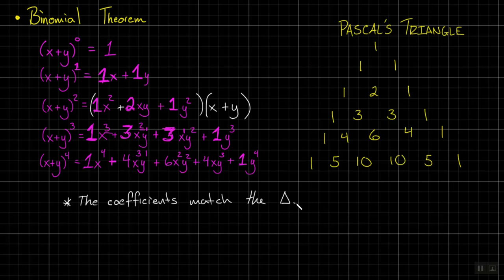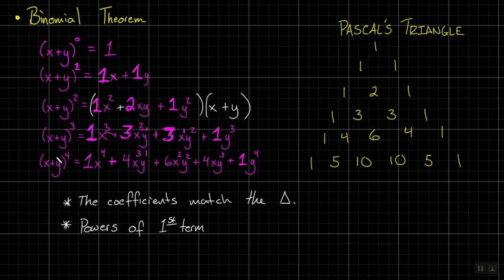Now, a couple other things that are just worth seeing. My powers of x, what do they do? And this one's easy to see. The powers of x start at whatever this was, and then they descend, or reduce, or count down by 1 each time. So they descend. Everybody cool with that? So in these expansions, some observations: the powers, and I'm not even going to call it x this time, I'm going to say powers of, I think I can say the first term, which in this binomial right here, any of them, because they're all the same binomial, what's the first term?